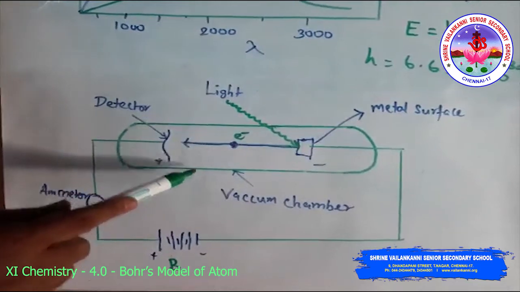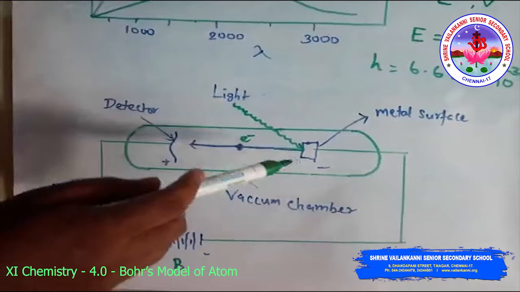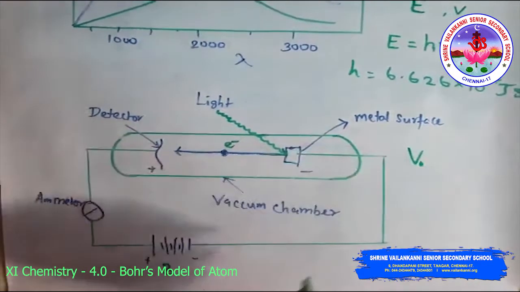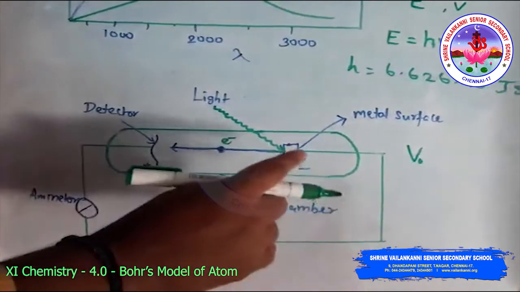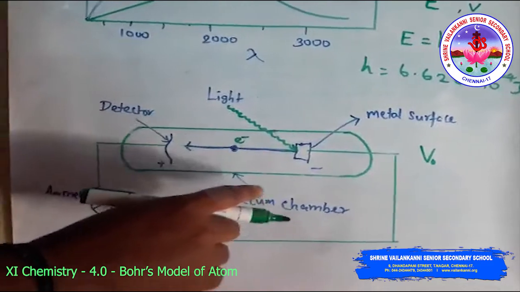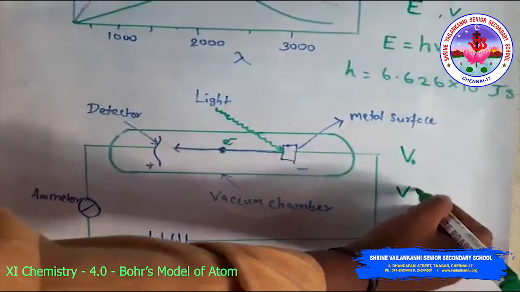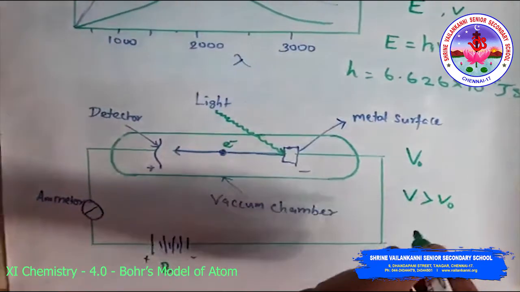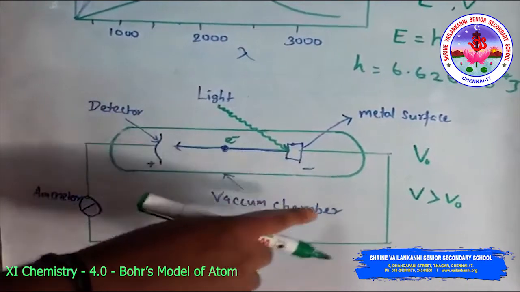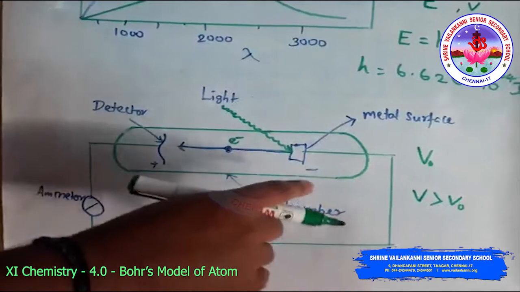Then, for each metal there is a characteristic minimum frequency, also called the threshold frequency ν0, below which the photoelectric effect is not observed. At a frequency ν greater than ν0, the ejected electrons come out with a certain kinetic energy, which increases with the increasing frequency of light used.